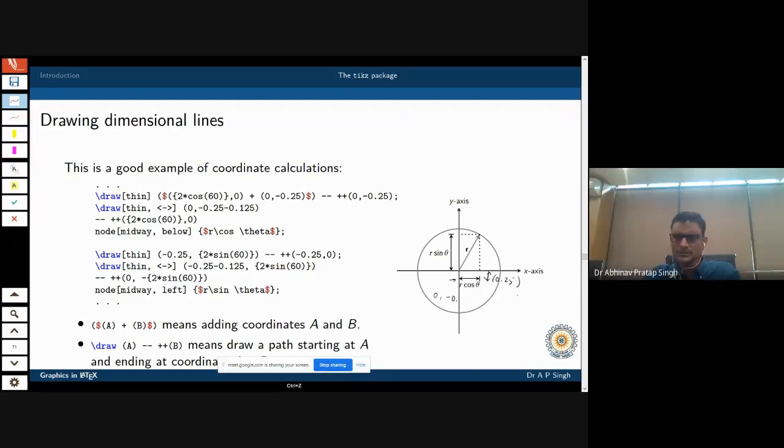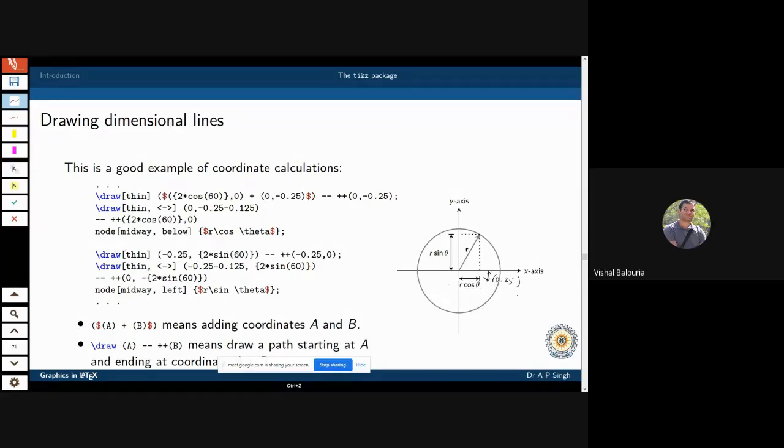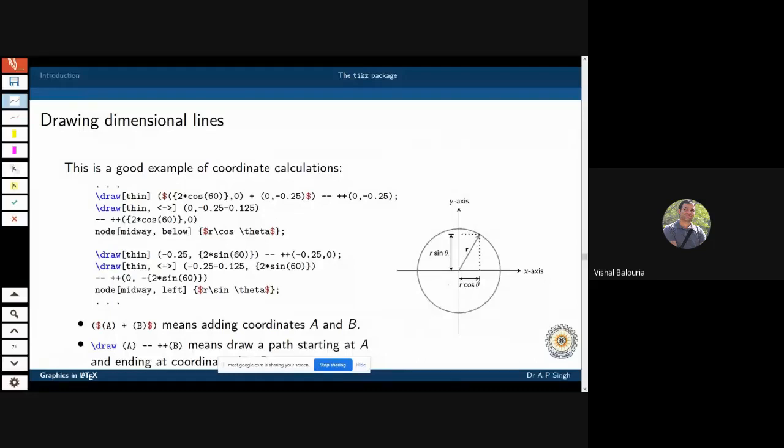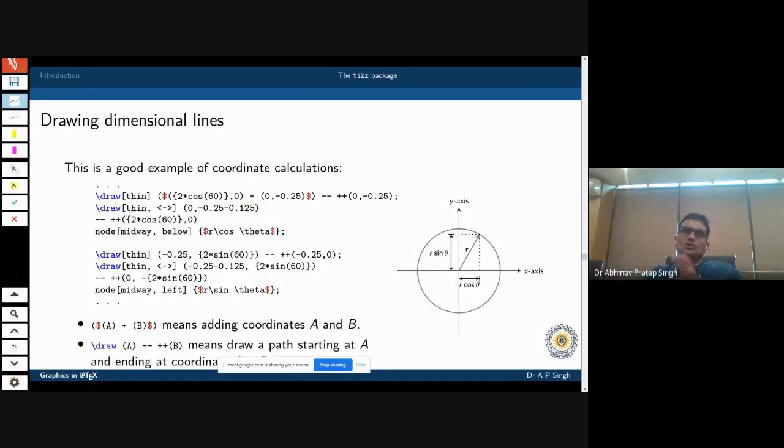Dr. Abhinav, what guides these dimensions, like thin, thick? How much thin and how much thick, and the normal one? Okay, I honestly don't remember, and I should not give you a wrong answer.